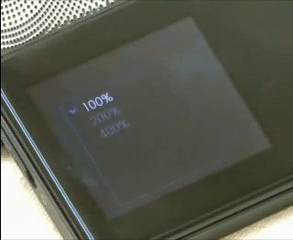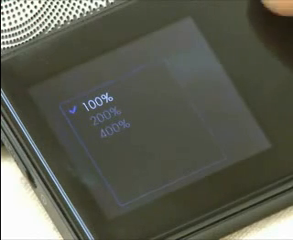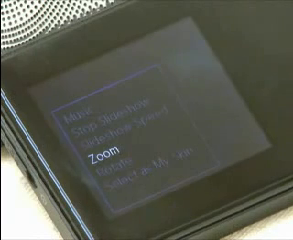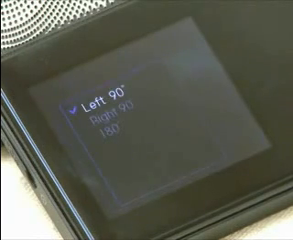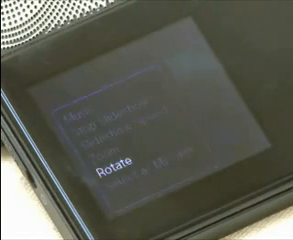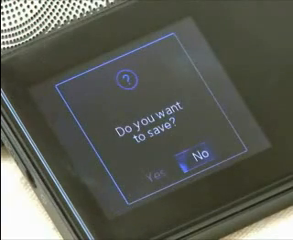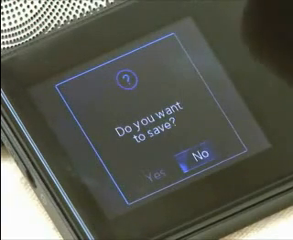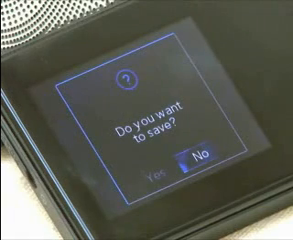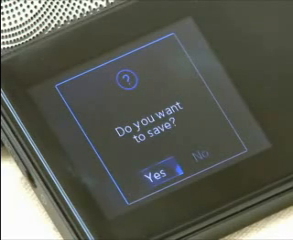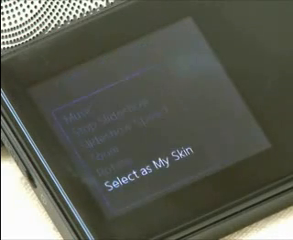Zoom allows you to view the images at 100, 200, and 400% by using the zoom function. You can rotate the image by left 90 degrees, right 90 degrees, and 180 degrees. Finally, if you choose Select as My Skin, it asks you whether you want to save it right now. If you choose Yes, then it will be saved as a skin.